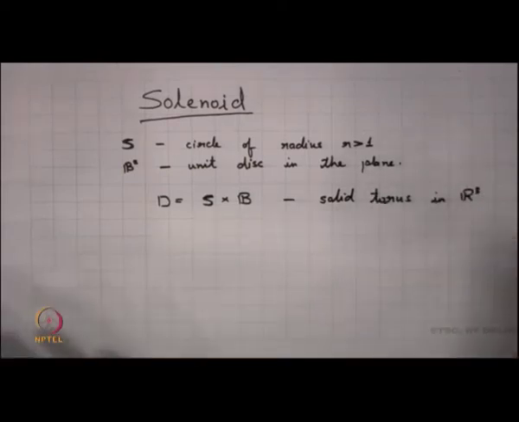So, we have a solid torus in R cube, and now we want to define some kind of a map on this.